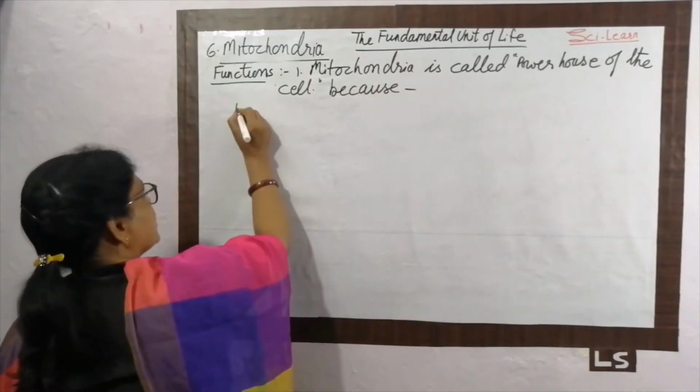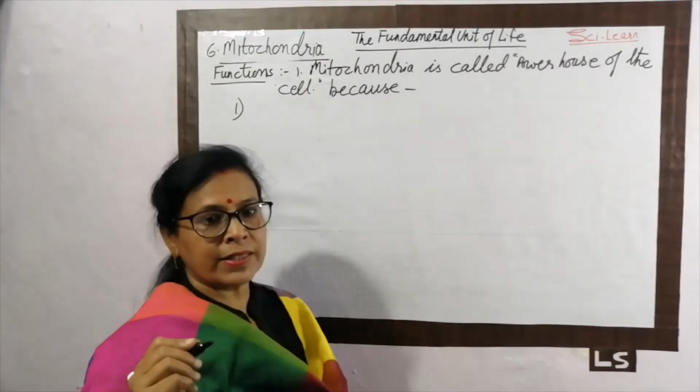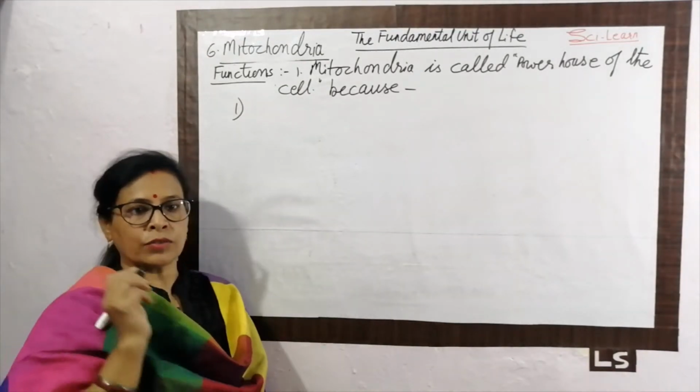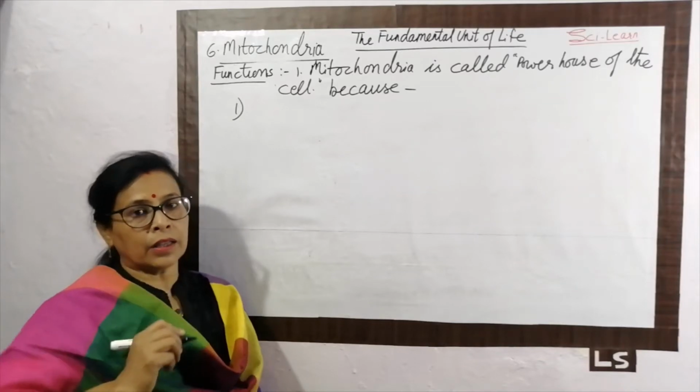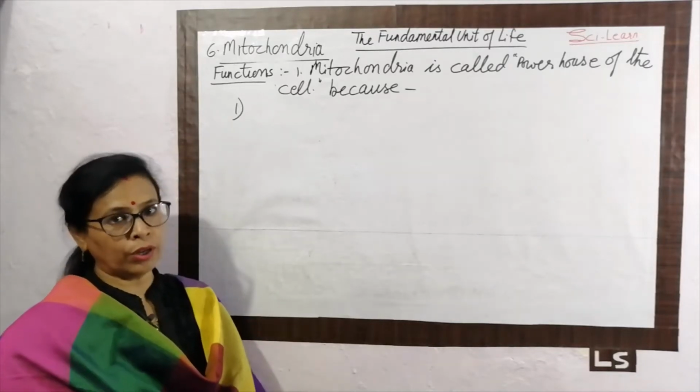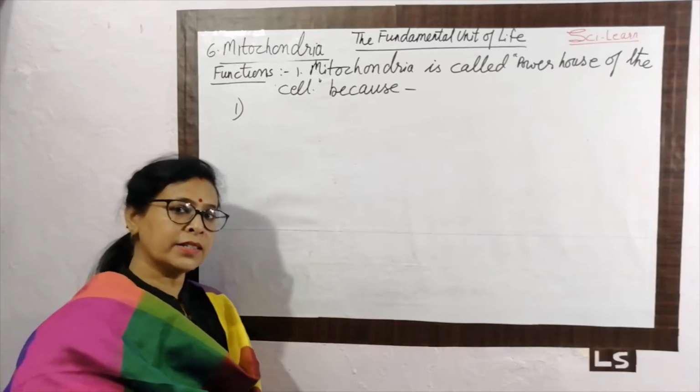What is the first reason why it is called the powerhouse of the cell? It is called the powerhouse of the cell because it produces energy. In mitochondria, the complete respiration is going on, and because of that, energy is produced.